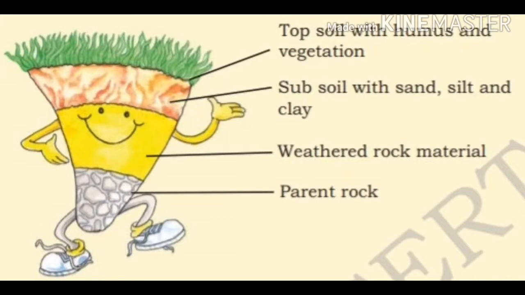Then the fourth one, parent rock, obviously. From the parent rock only the rock will be weathering. So rocks will be broken up into tiny particles. Then after that subsoil, which contains sand, silt and clay. Then topsoil contains humus and vegetation. This is the soil profile. So soil is made up of 4 layers. Got it?